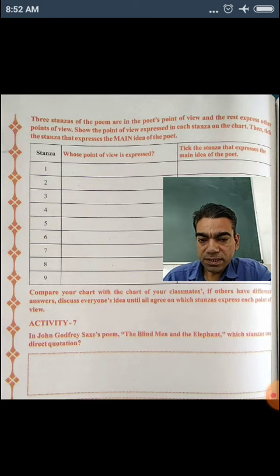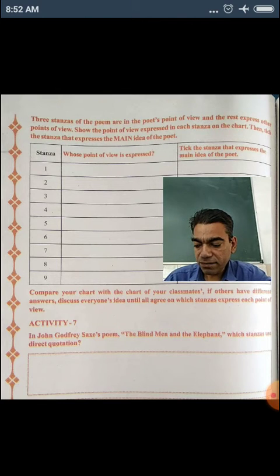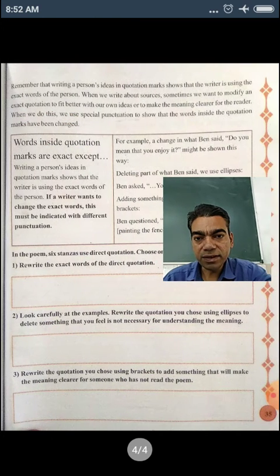Now activity number 7. In John Godfrey Saxe's poem The Blind Man and the Elephant, which stanzas use direct quotation? The direct quotations are given here, and that also I have given in a PDF form. Remember that writing a person's ideas in quotation marks shows that a writer is using the exact words of a person, and that we have to write into indirect narration. Into indirect narration form we have to make.